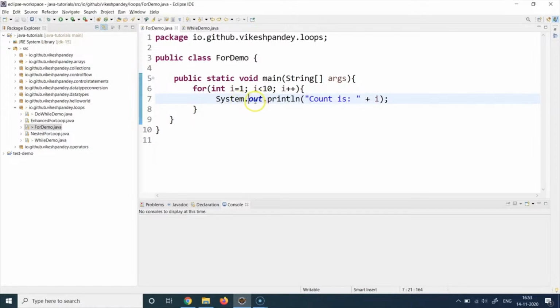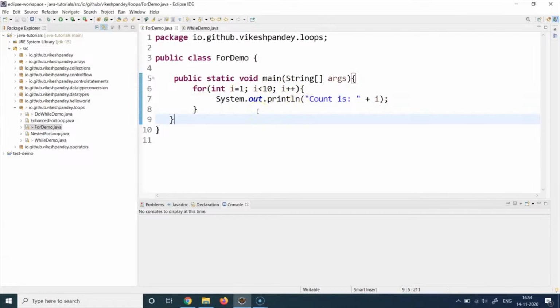There can be multiple statements here. For now, I have just written one System.out.println. Once all the execution is finished inside the block, it will again go back to the increment, so 2 plus 1 becomes 3. Again it does the evaluation, and if the condition holds true, it will again go inside. This condition checking, execution, and increment will continue till the time this condition holds true. The moment this condition becomes false, the control will come out at line number 9. So that's the basic anatomy and control flow.